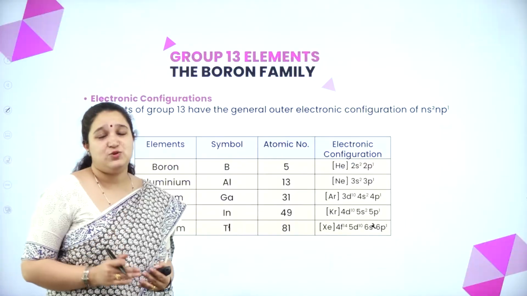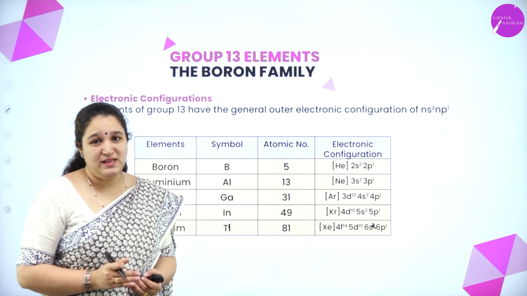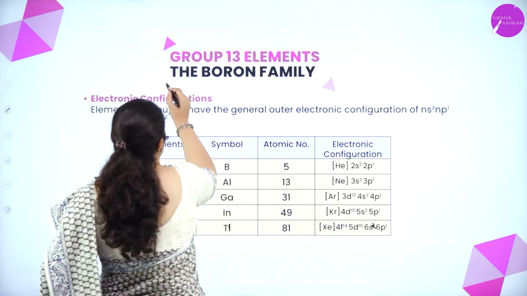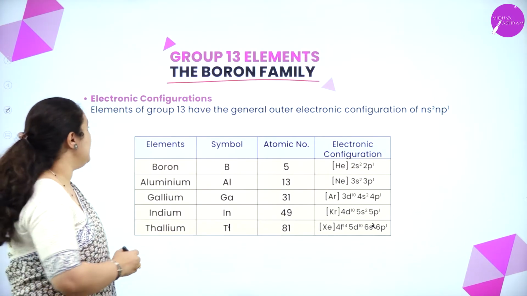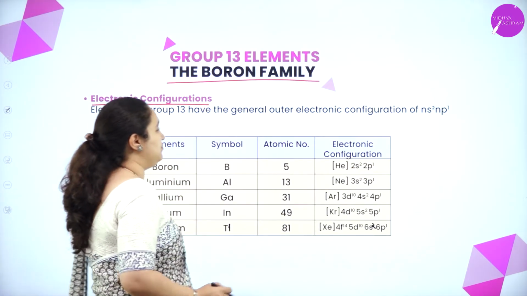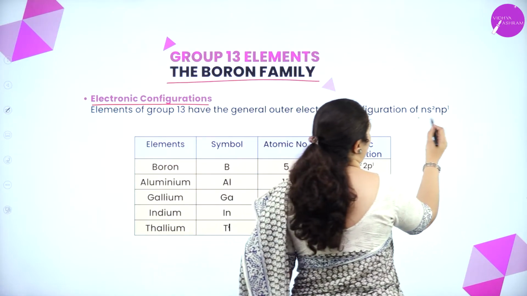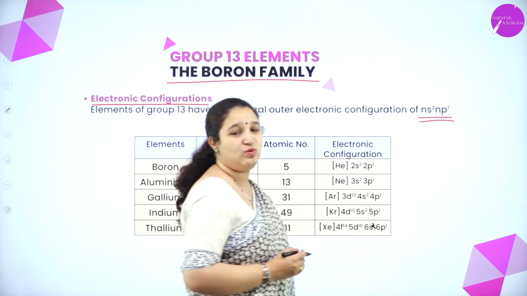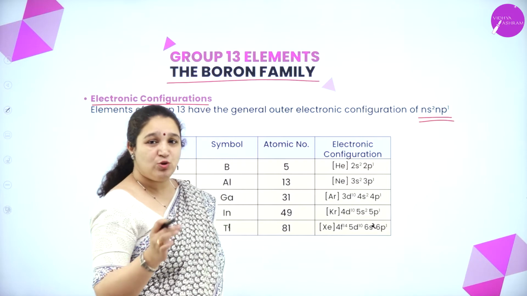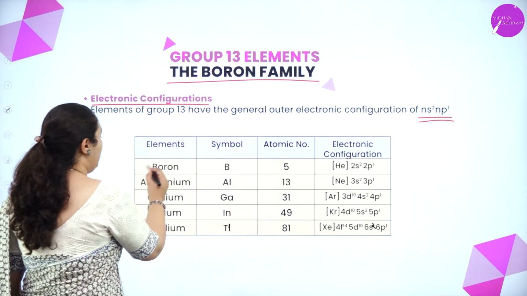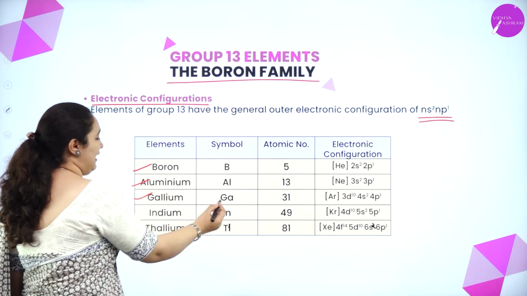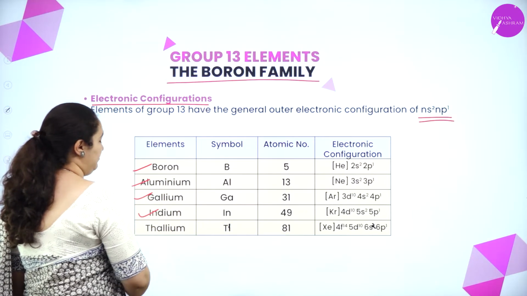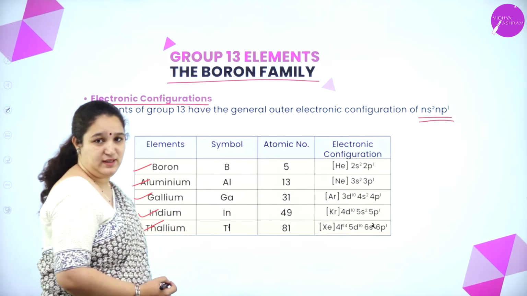Okay, next we have group 13 elements, and group 13 is called the boron family. First is its electronic configuration. They have a general electronic configuration of ns2 np1. And in group 13, we have boron, symbol B, aluminium, Al, gallium, Ga, indium, In, thallium, Tl.